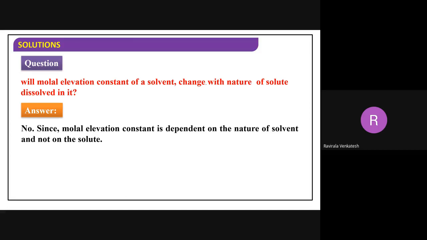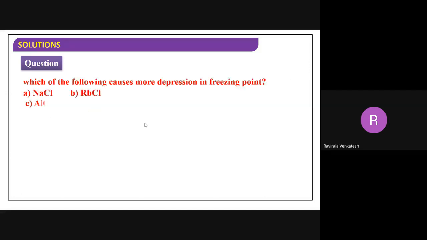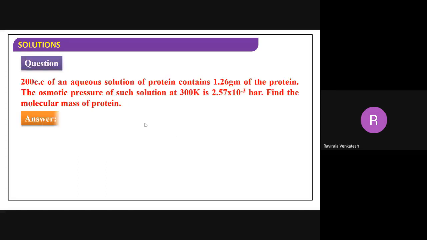Molar relation, constant solvent, with the nature of the solute dissolved. This does not require here. Now tell me, in which solution of the same molarity do you expect higher elevation? We will discuss this later. Once we get the van't Hoff factor, we'll discuss that. The last two questions will be discussed in the van't Hoff factor.